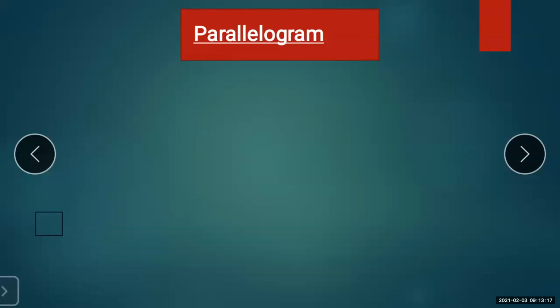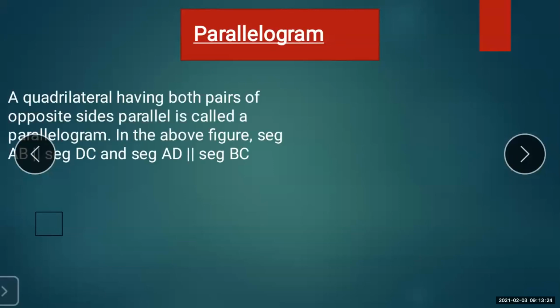So that means any quadrilateral in which the opposite sides are parallel is called a parallelogram. Here the definition comes: a quadrilateral having both pairs of opposite sides parallel. Just now we have seen what opposite sides are. So a quadrilateral with opposite sides parallel is called a parallelogram.